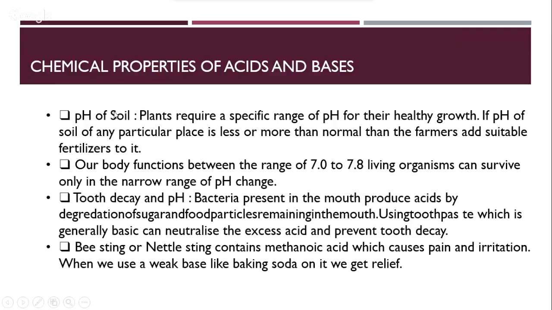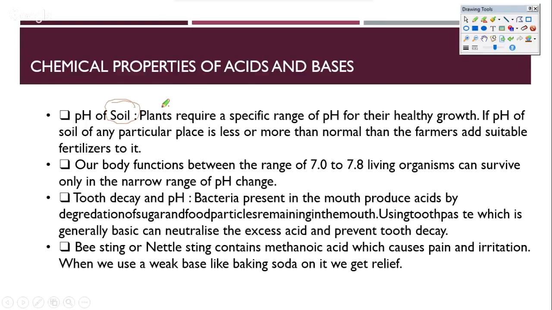The next is understanding the pH of soil. The pH of soil is something to be known in agriculture, or whenever we plant trees, saplings and any vegetation.